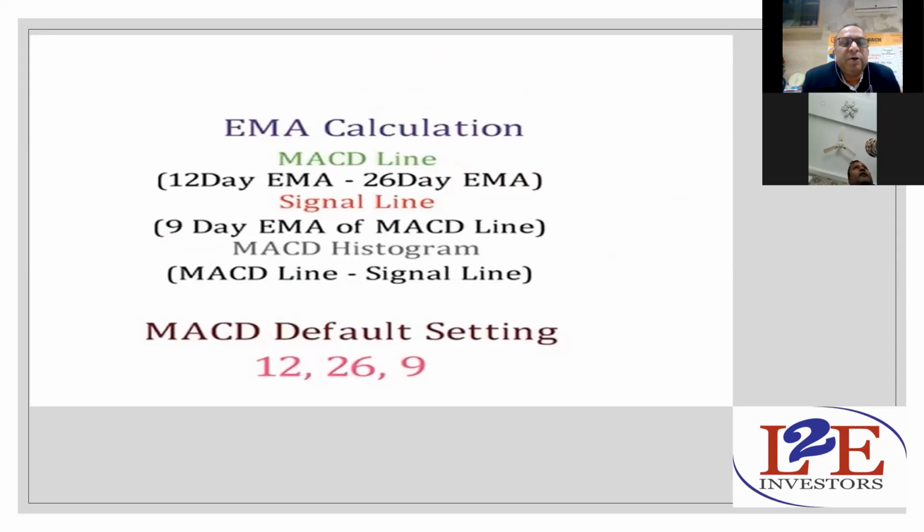MACD calculation, as I have told you, there is a MACD line, that 12-day EMA and 26-day EMA, that is signal line. And a 9-day EMA is the MACD line, that is MACD histogram. MACD line and the signal line will give you the signal how to proceed further. In the software, it is written 12 days, 26 days and 9 days. But some of the people change it according to their setting. But my idea is default setting is the best setting, according to me. You may change it, but this is proven data that you have to keep it 12, 26 and 9 days only. So that will work in a better way.